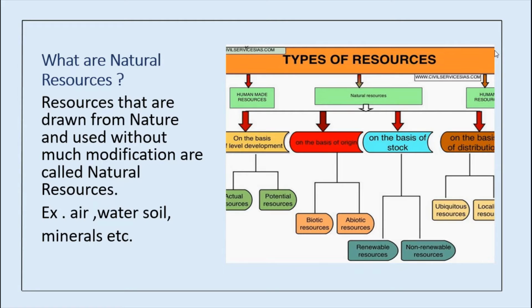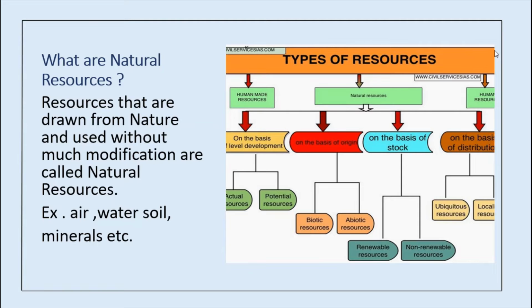For example, air we are getting, water we are getting. Do we want to modify it to use it? Directly, what we are getting from nature, we are using it directly. No need to modify, isn't it? And some resources will be modified by humans and then we will use them. For modifying purposes, we are using human power as well as technology and machinery. So what are natural resources? Resources that are drawn from nature and used without modification are called natural resources.